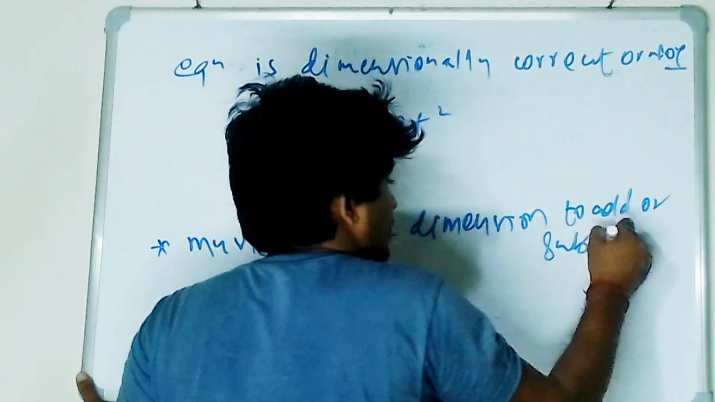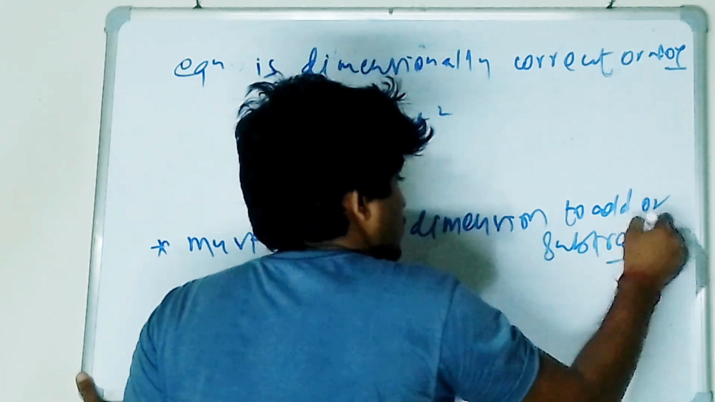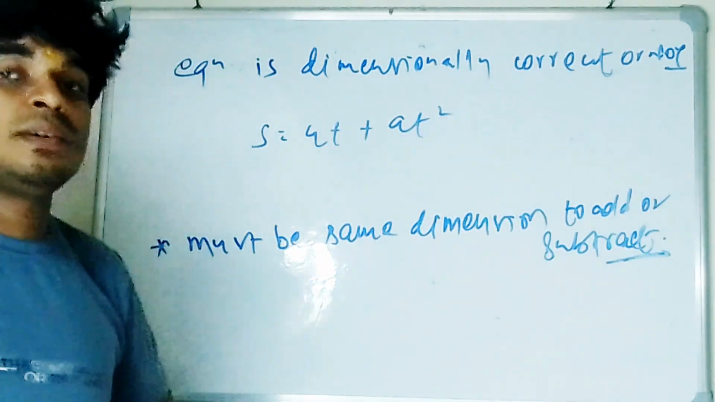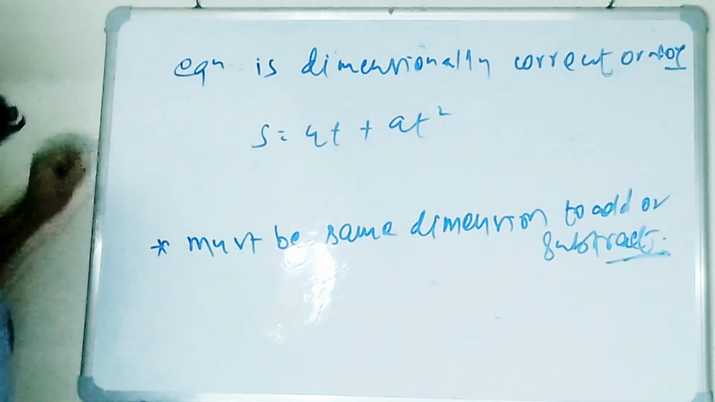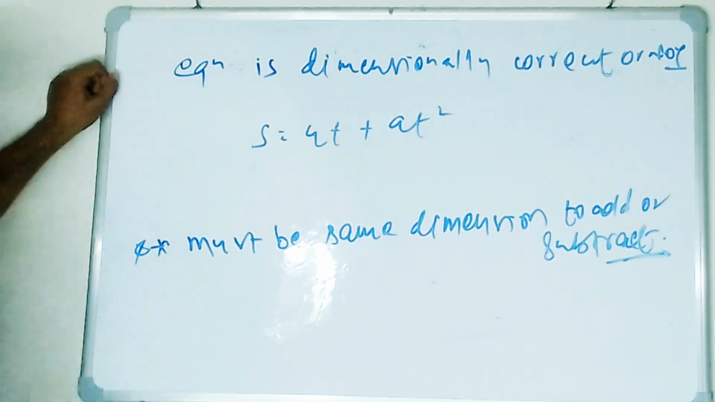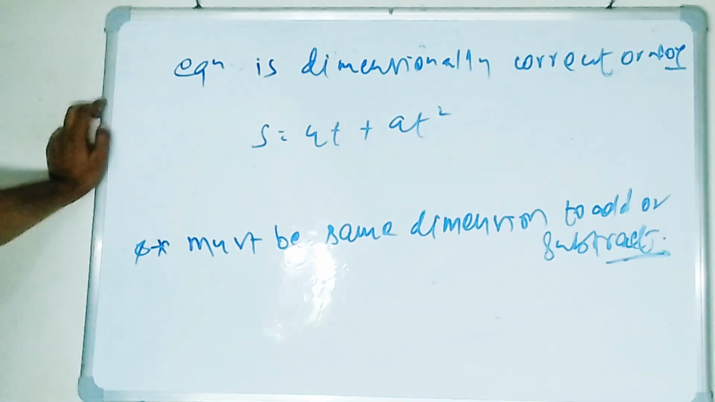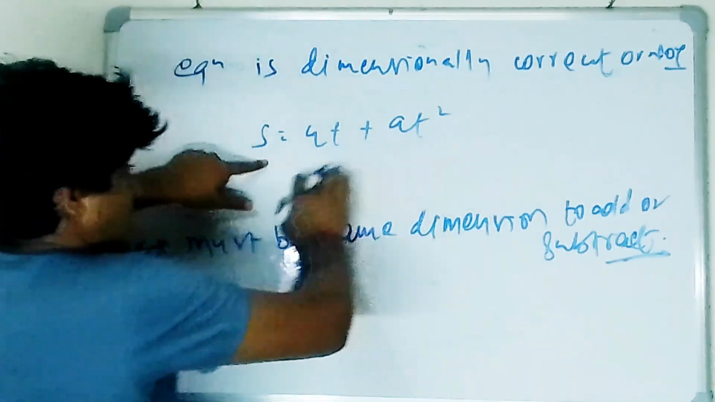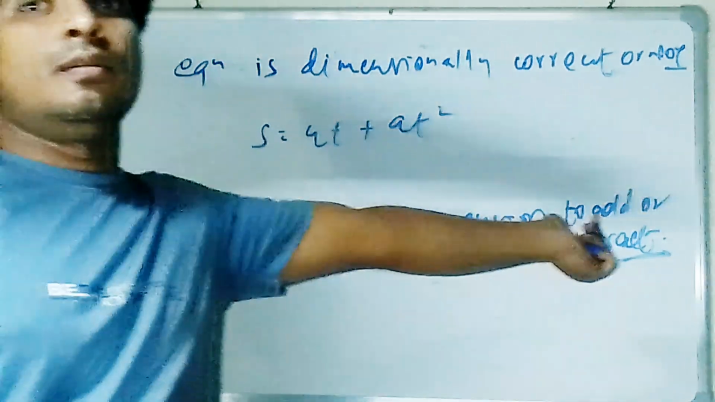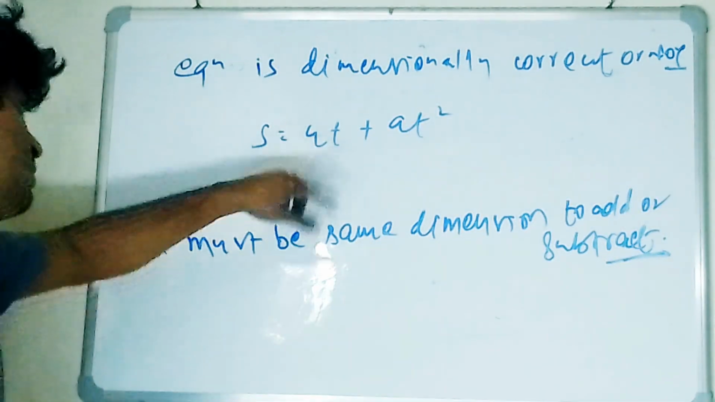Is it clear to all of you? If you want to add or subtract, there must be the same dimension. If the dimension is not the same, you can't add or subtract. So here, I'm saying this equation is added, dimensionally. So try to find the dimension of all the terms.